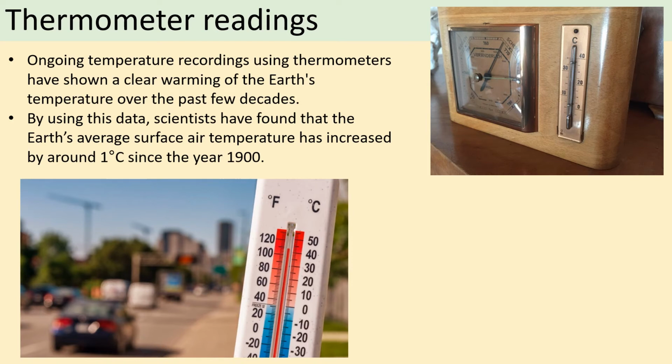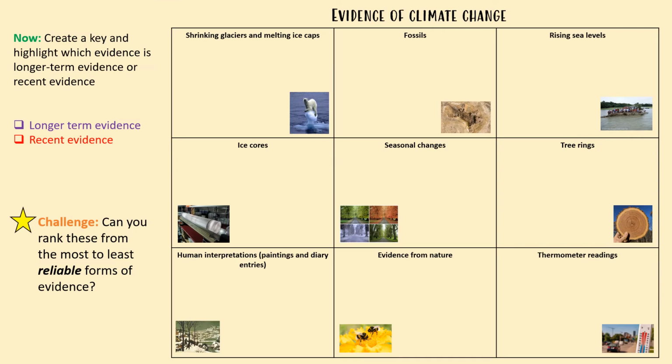And by using this data, scientists have actually found out that since the year 1900, the average surface air temperature globally has increased by about 1 degree. And we did talk before the break about how that doesn't sound very much, but even half a degree of warming is incredibly significant for ecosystems, for sea level rise, and for a number of other ecological and environmental factors. So this is a pretty obvious, simple one, and it's a relatively recent one, but it is also significant. So pause now.